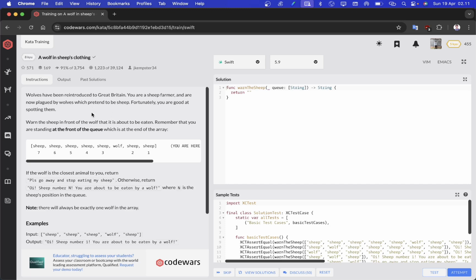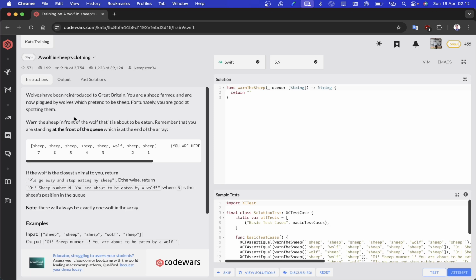In this challenge, we play the role of a sheep farmer. Our area, Great Britain, is currently being disturbed by wolves. Fortunately, we are a farmer who is observant enough to sense the presence of a wolf. So we are skilled farmers who can detect when a wolf is nearby. Our task is to warn the sheep that is directly in front of the wolf to be careful so it